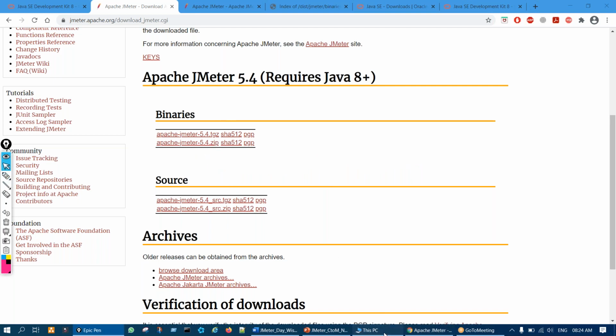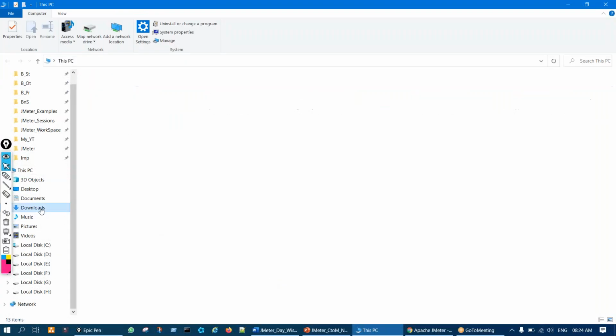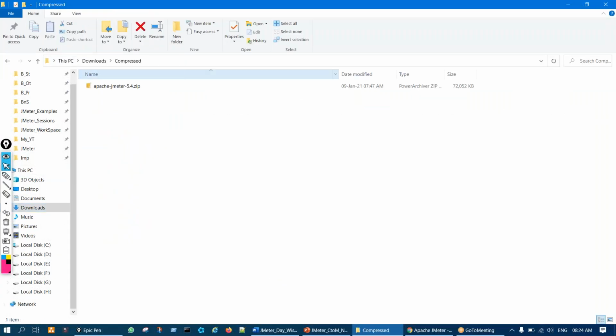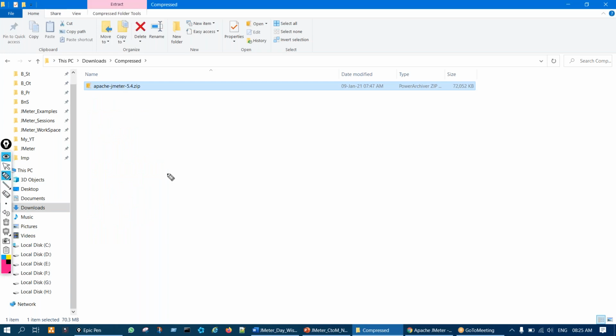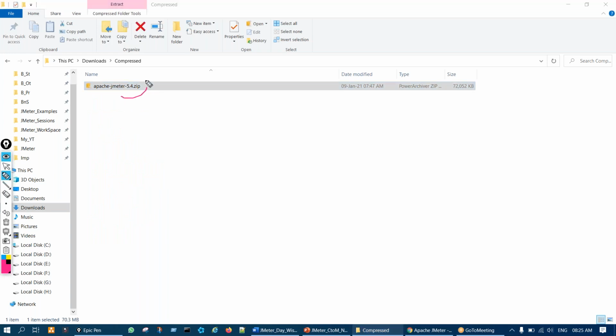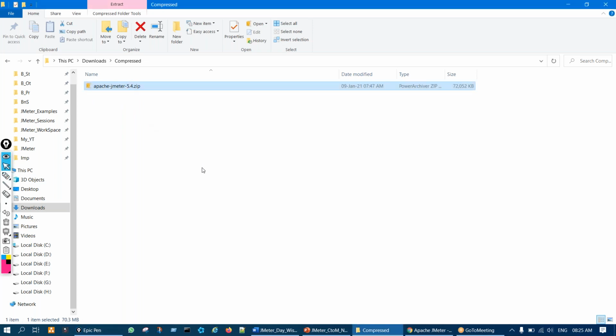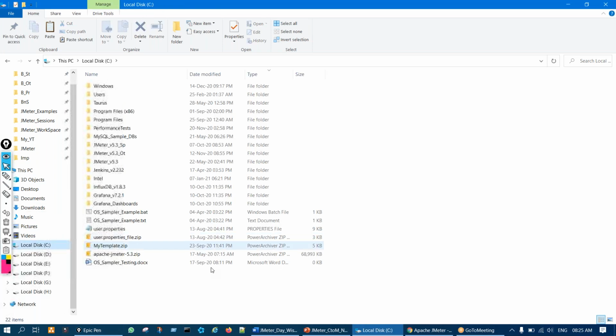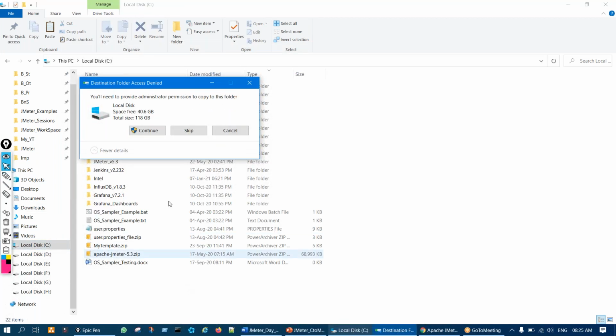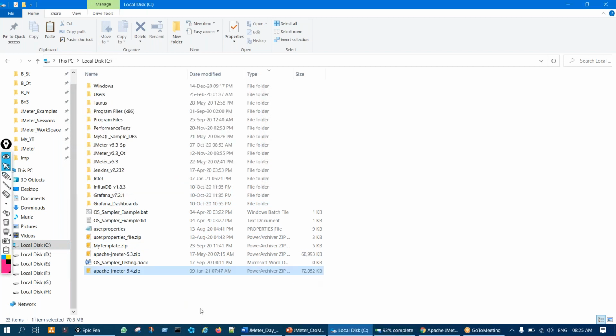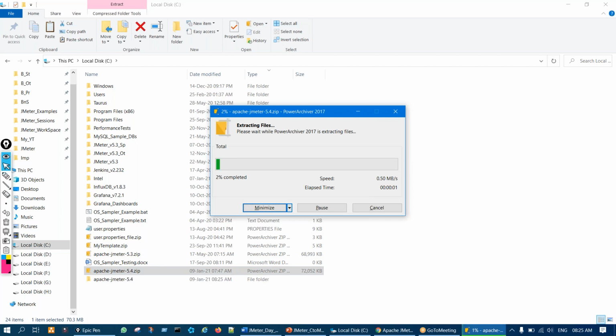Okay, so I think I have just downloaded. You can see here it's a zip file. Zip means what? Compressed, right? So we have to unzip this. First I'll copy it to my C drive and put it here, and then we will unzip it. Because it's a zip file, we have to extract it. Extracting means decompressing or unzipping.